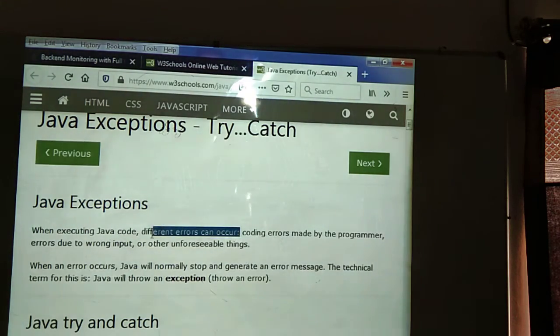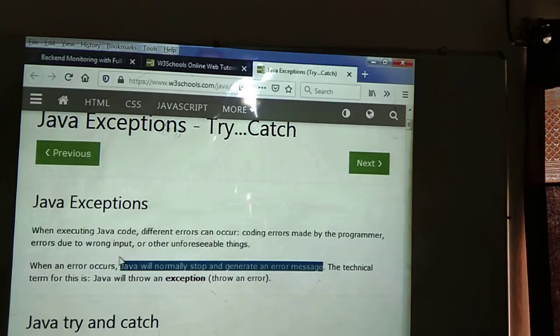Here we get different types of errors. Coding errors made by the programmer, and errors due to wrong input or other unforeseeable things. Unforeseeable things, like typing mistakes, are done by the programmer. When an error occurs, Java will normally stop and generate an error message.